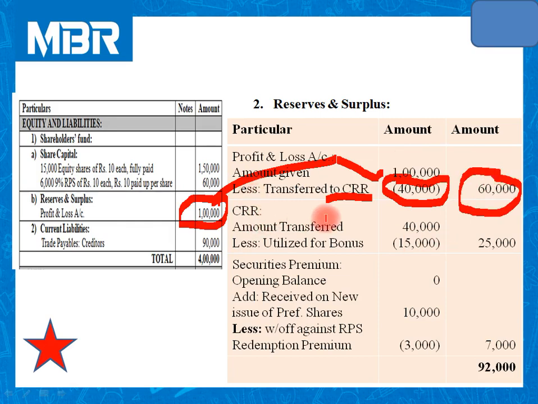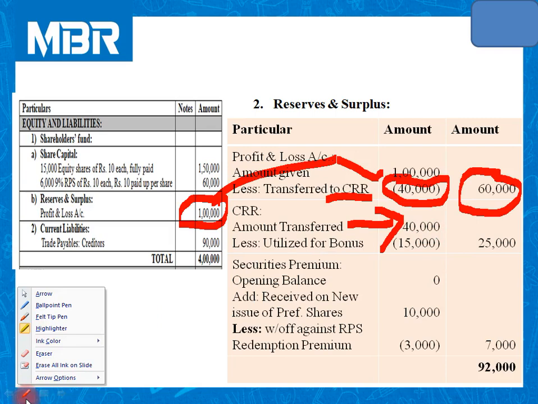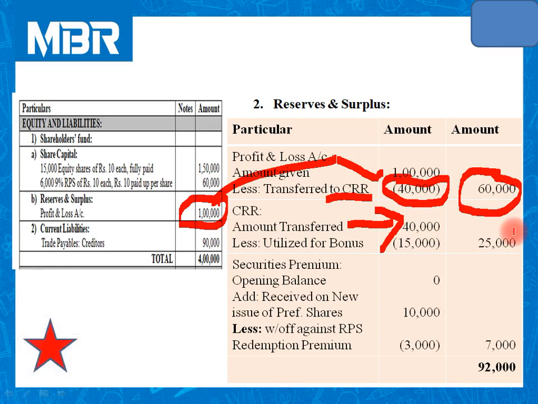Capital redemption reserve, that is CRR. We have transferred rupees 40,000 to CRR, and out of this 40,000 we have utilized rupees 15,000 for the purpose of bonus issue. You can check step number 6. So out of 40,000, 15,000 utilized. So the balance available to the company is rupees 25,000.